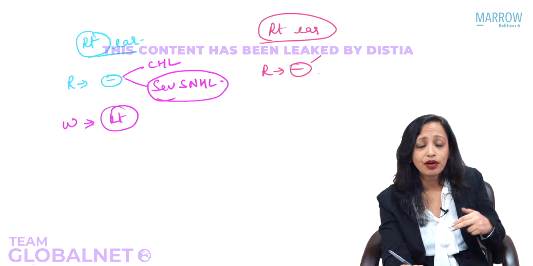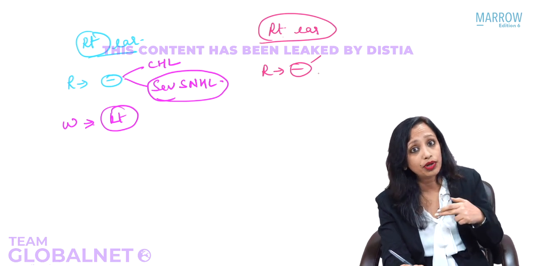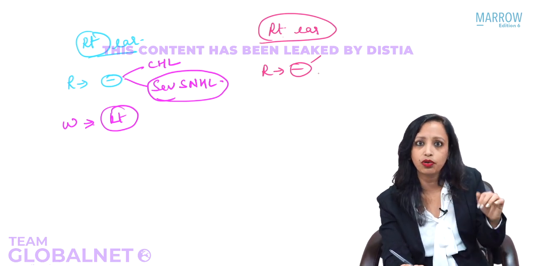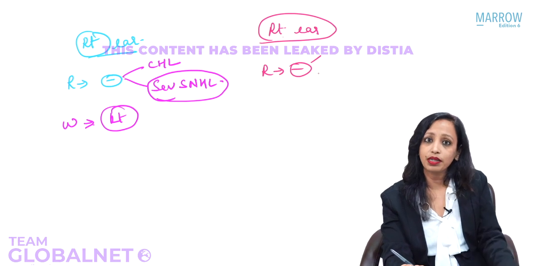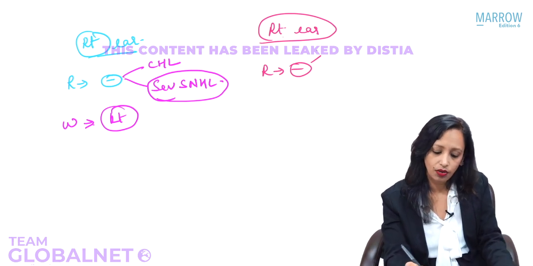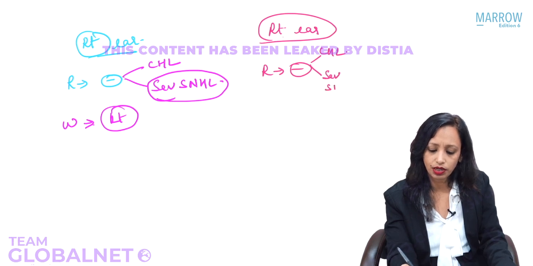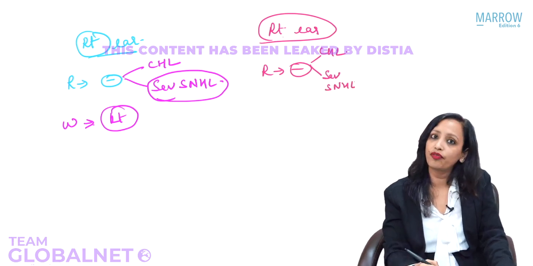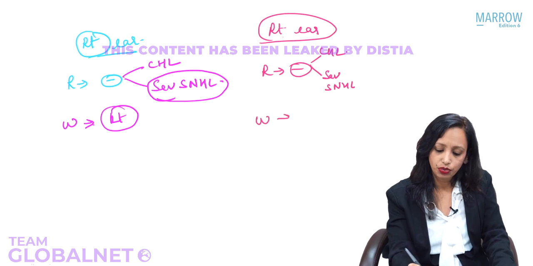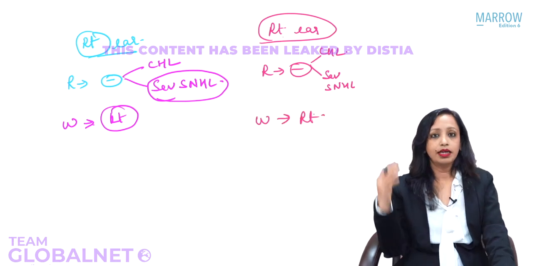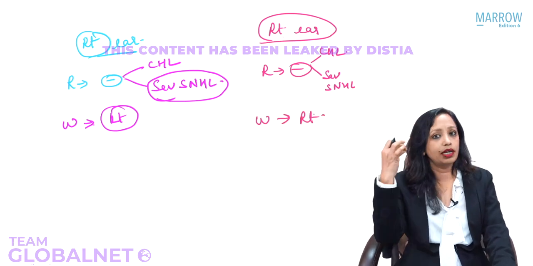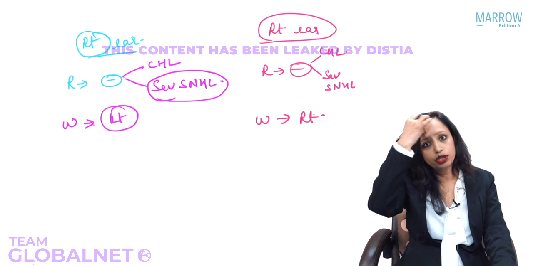If you do not write it, by the time you have reached the end of the question, you are totally baffled. So just write it down. Conductive hearing loss and a severe sensorial hearing loss. And now you look for Weber's. Weber's is towards the right. Decreased hearing of the right ear, Rinne's is negative. Two things have come to mind. Weber's is towards the right.